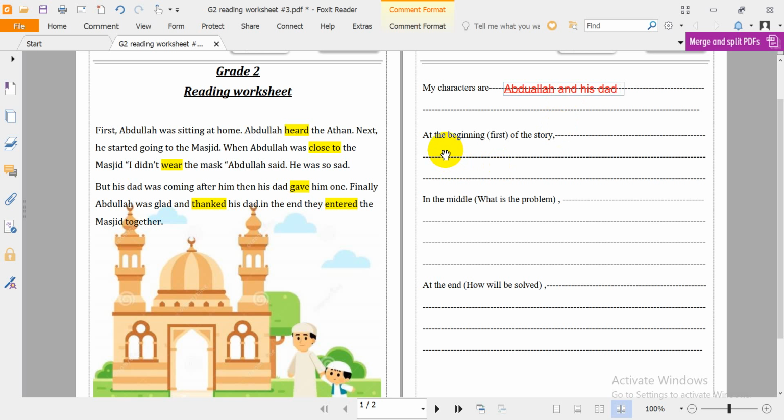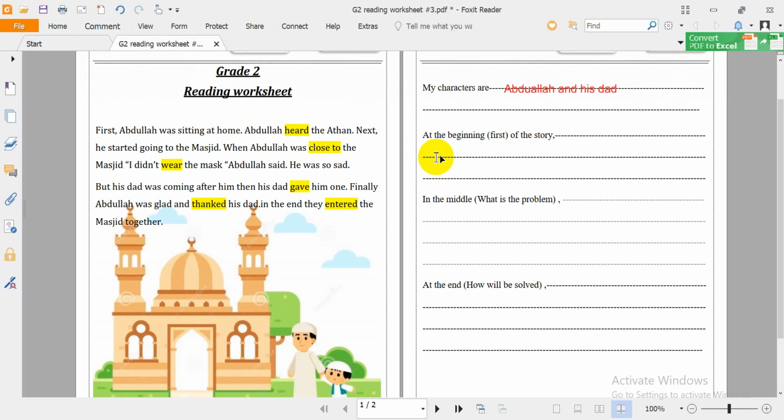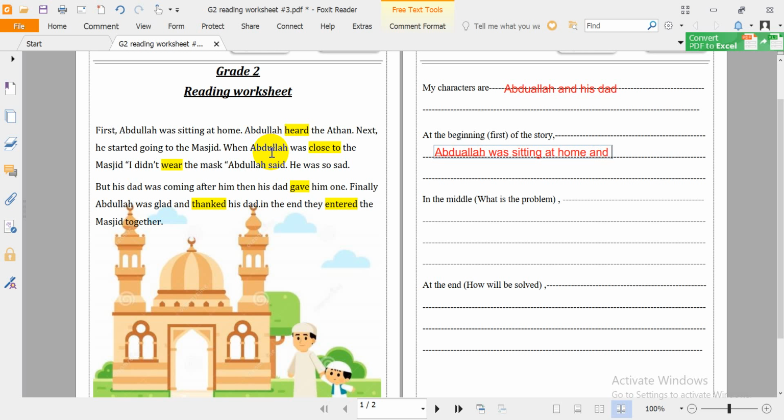Okay, so what happens at the beginning of the story, or what happens first?